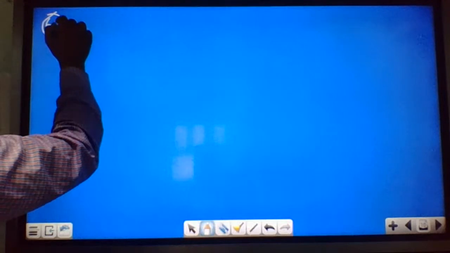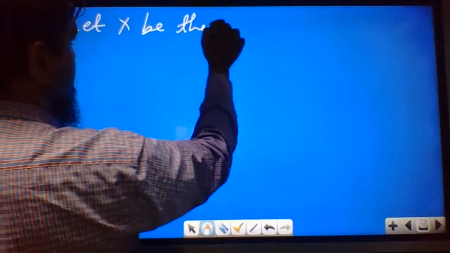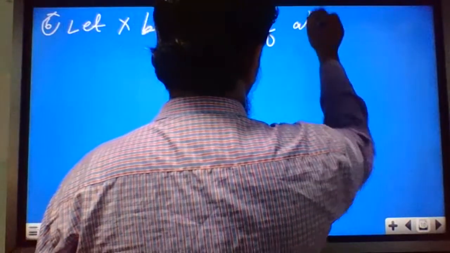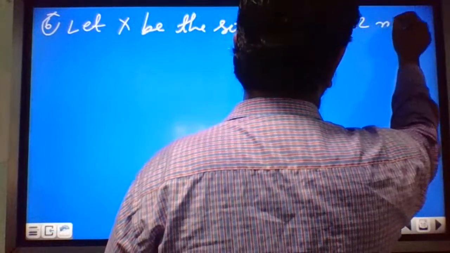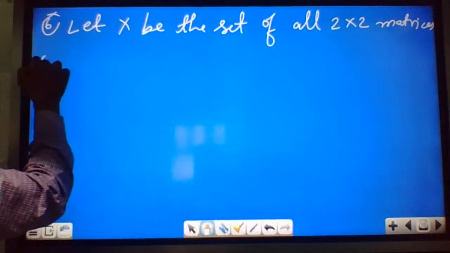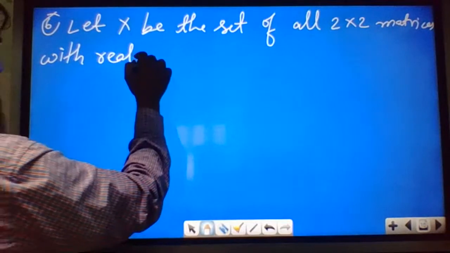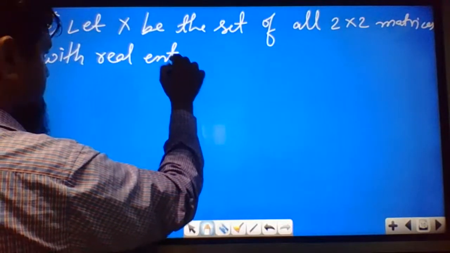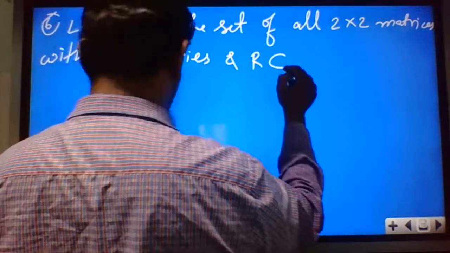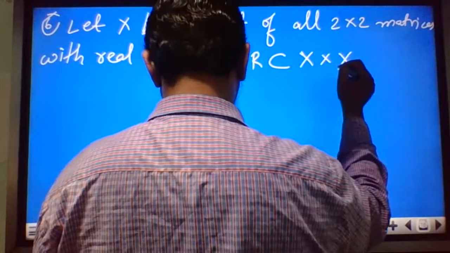Let X be the set of all 2 by 2 matrices with real entries, and R is a subset of X by X, be the relation.